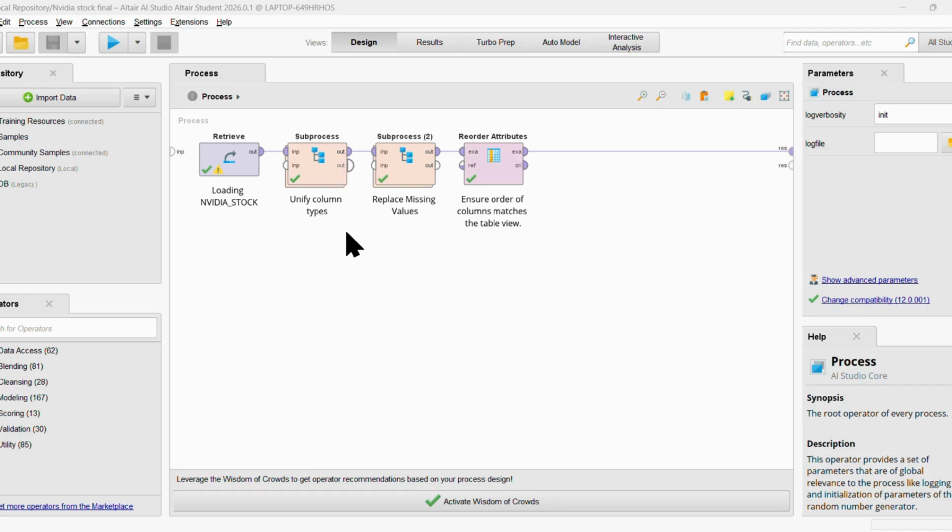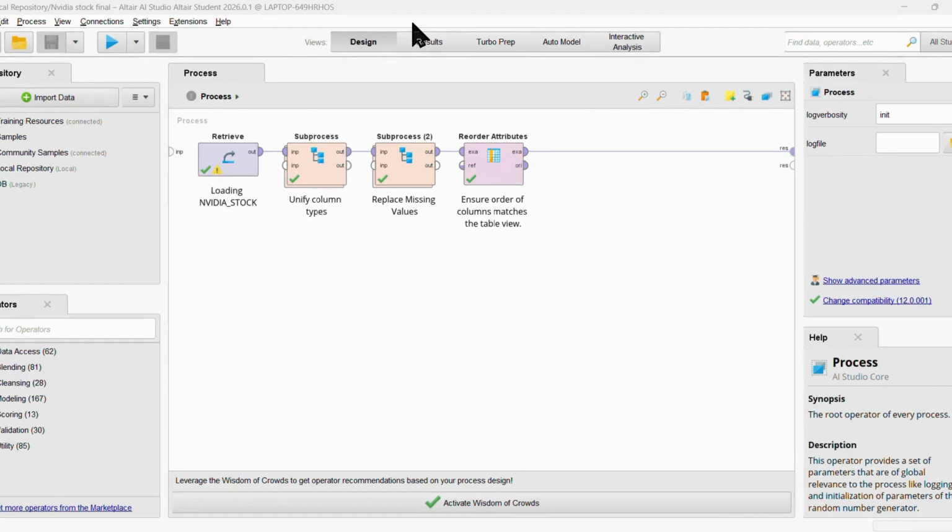It is a subprocess. Replace missing values automatically detects and fills any missing or null values in the dataset. Reorder attributes arranges all the columns neatly in the correct order, making the dataset ready for modeling. After completing these 4 blocks, I used the auto model for generating and training the multiple machine learning models. Altair handles the data splitting, training, and evaluation internally, making the process fully automated and efficient.